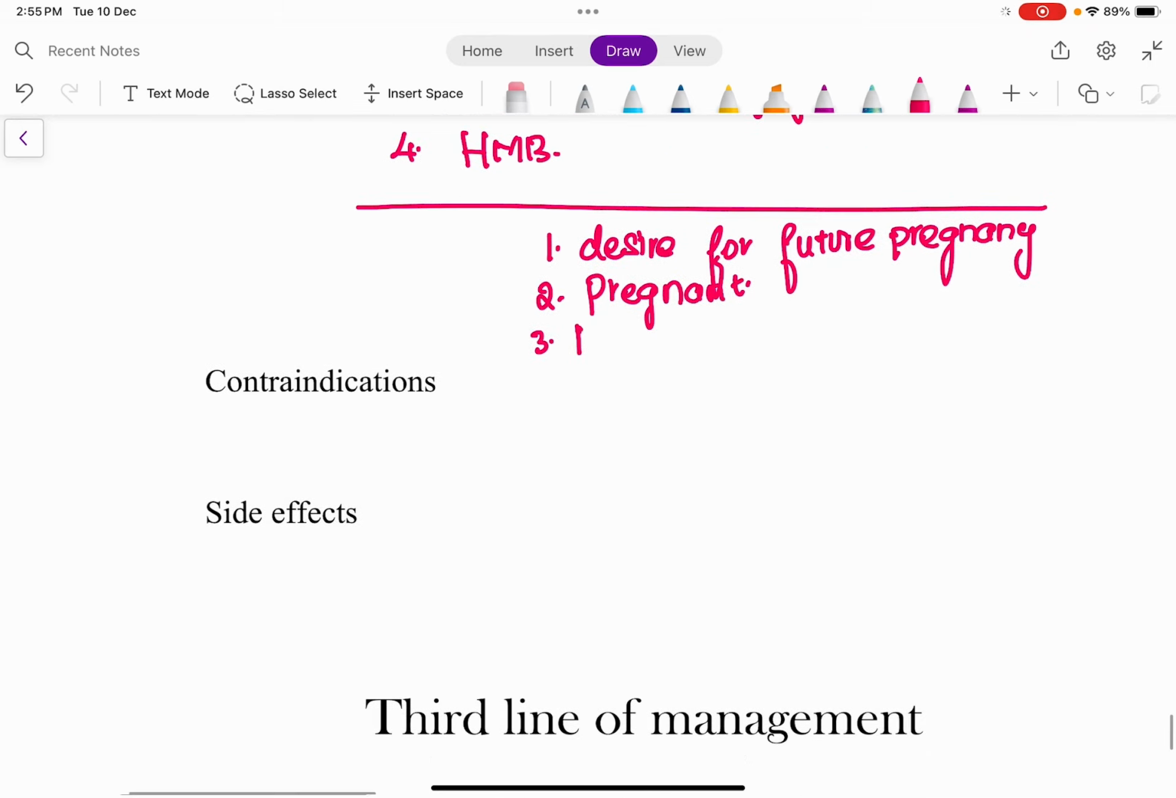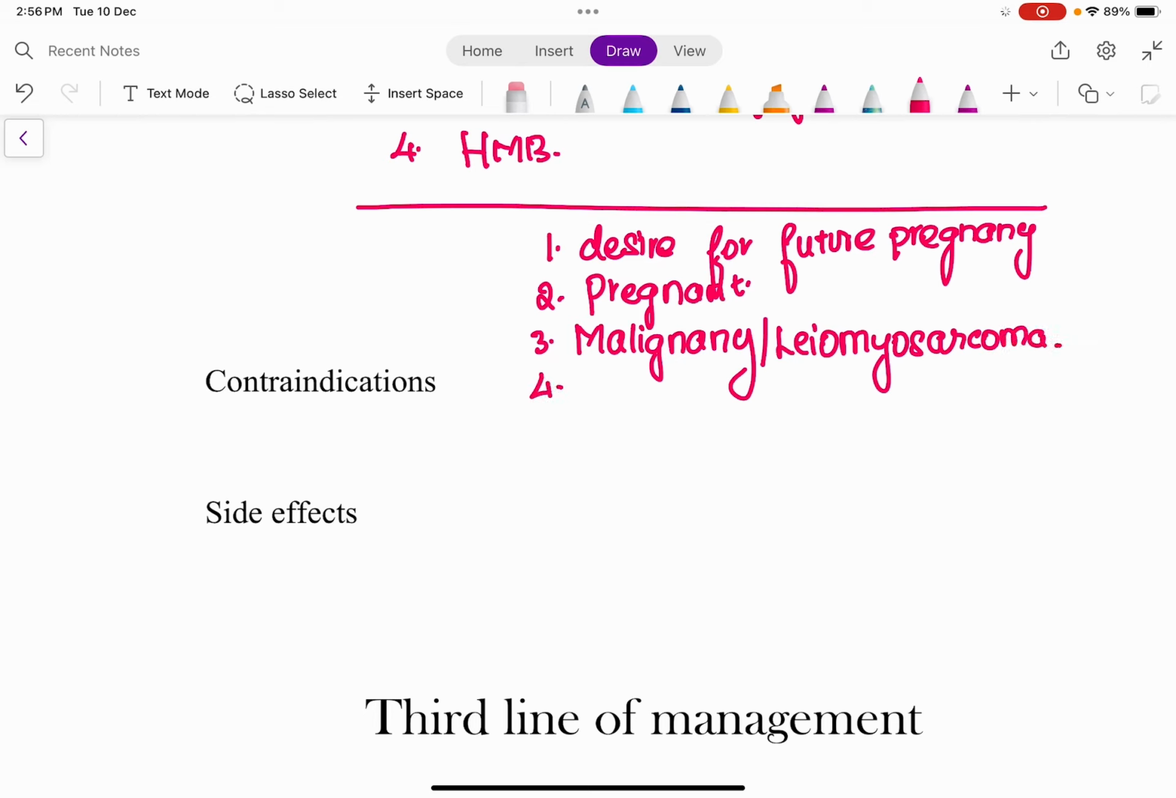At the same time, in case of any malignancy, you cannot do that. The chance of the fibroid undergoing malignant transformation is low, but it is called leiomyosarcoma. So in case of leiomyosarcoma, that is the malignant transformation of the fibroid, you cannot do this procedure. Also, any sort of infections, any active pelvic infections, are contraindications, because you're going to increase the chances of the infection getting disseminated.